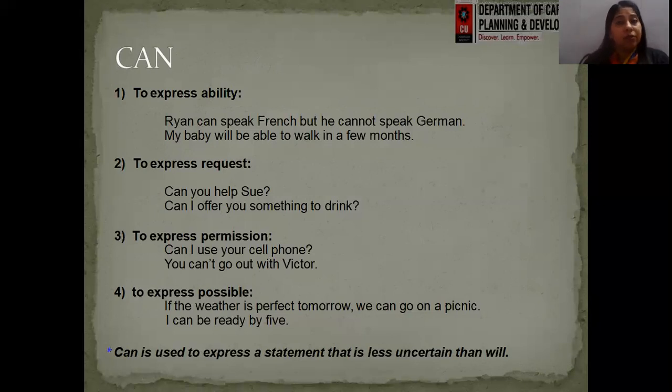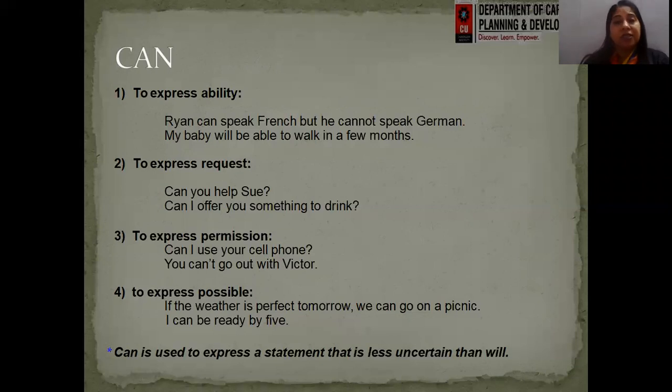To express permission. So if I have to ask for permission, I can use the modal verb can. Example, can I use your cell phone? You can't go out with Victor. So I'm not permitting someone to go out, right? So can't is a negative form of can. So therefore both can be used to express permission.